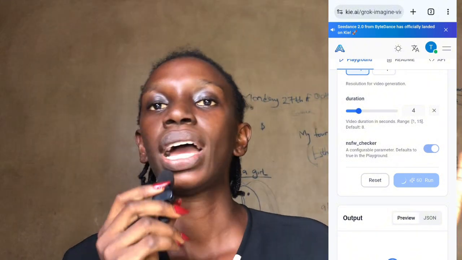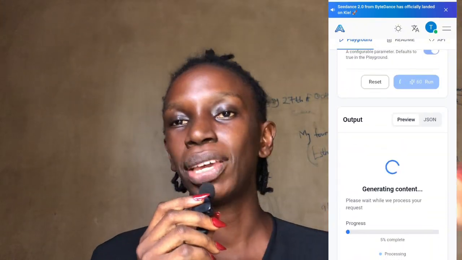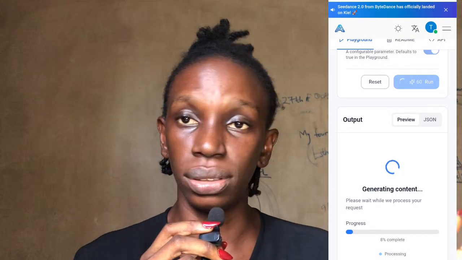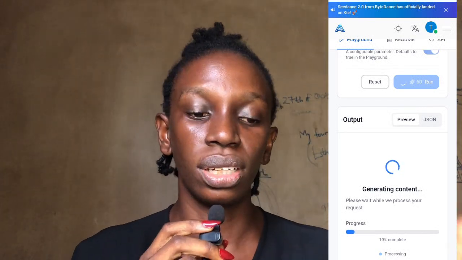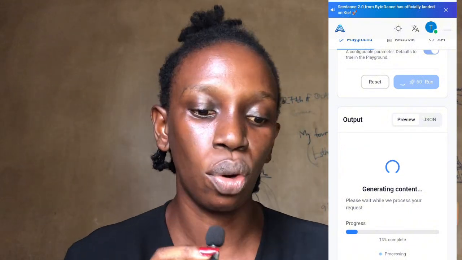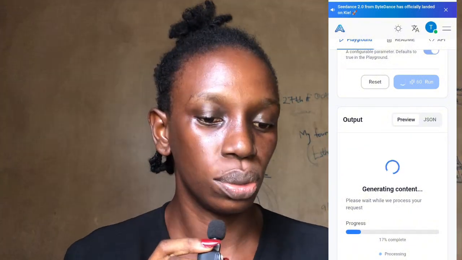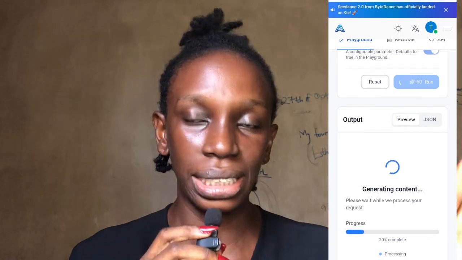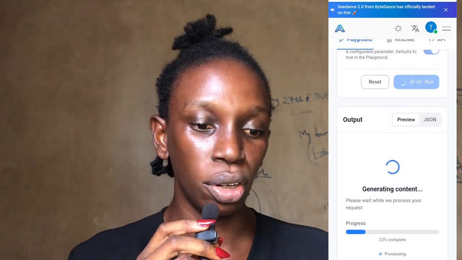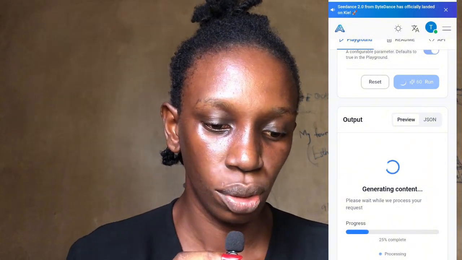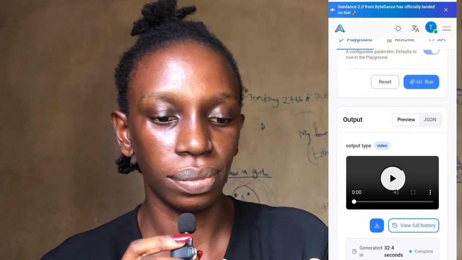Get a few clips, add them together on your CapCut, and then make your video and go about your way. Once you have done this, this is very easy to use. Once you've gotten your images and your characters, and you are out of credit on whatever you are using, just come here and generate whatever you need to generate, and you get the results that it deserves. It's very clear, it's very good. You can even use 720p. It's very clear. So let's play it.